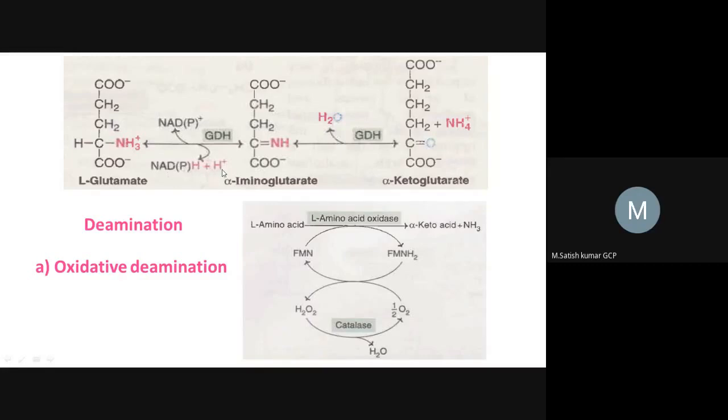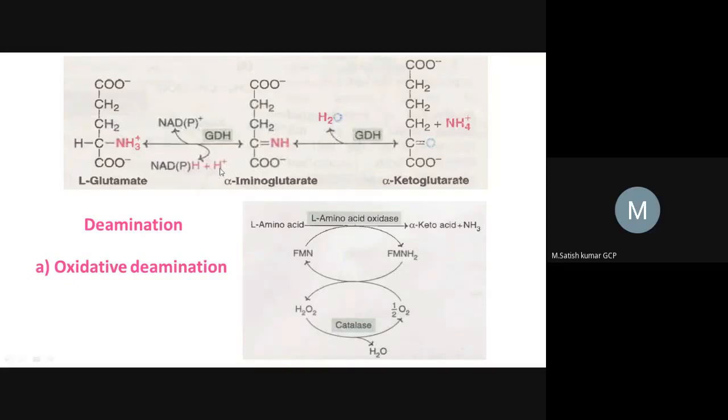One important point is that there are two coenzymes involved in this reaction. This is a unique property: NAD will be converting into NADH and H plus, and in the same way, NADP plus is converting into NADPH plus H plus.